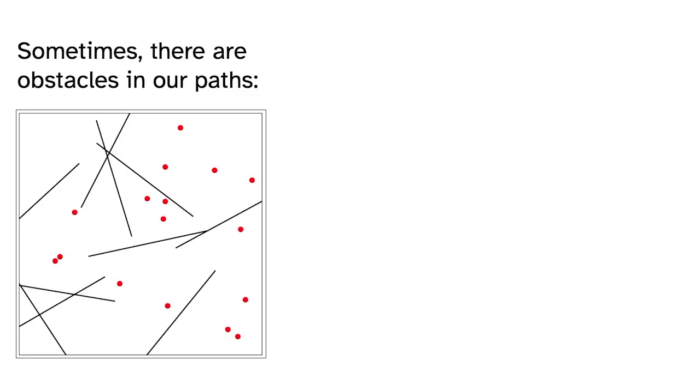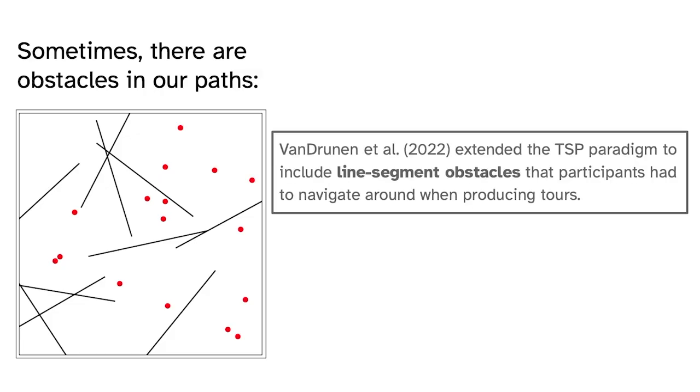So sometimes, there are obstacles in our path, and I'm not just talking about life, I'm talking about TSP problems too. Van Rooij and colleagues in 2022 extended this classical TSP to include line segment obstacles that participants had to navigate around when they were producing their tours.